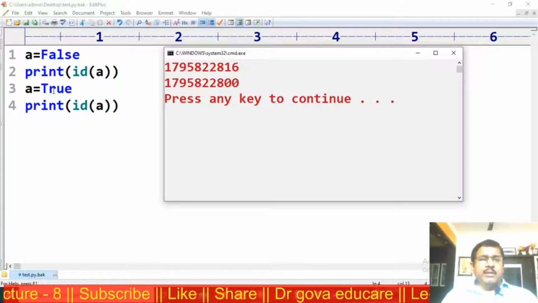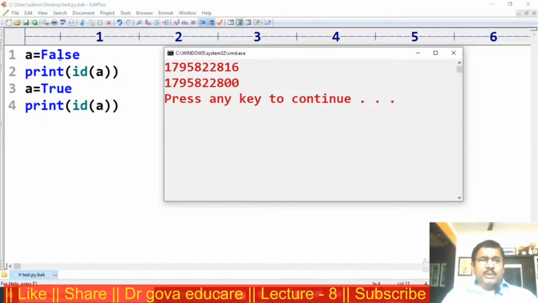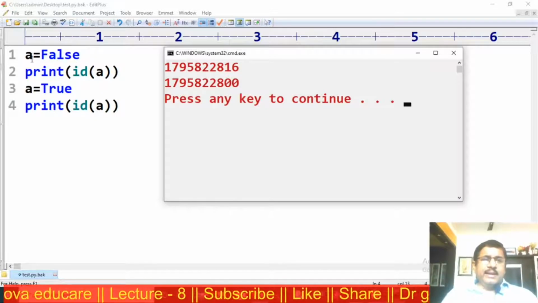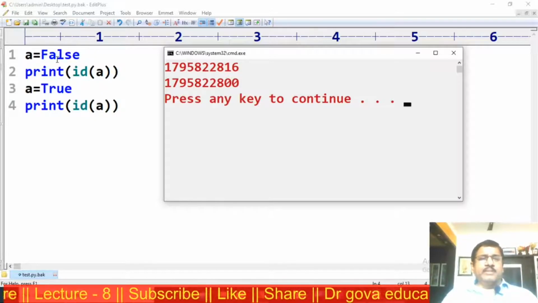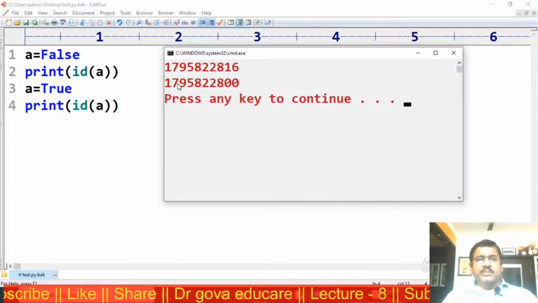We cannot change the value of false to true. Now, this is one object, this is another object. A is a reference to both objects. A is a reference to this object. A is a reference to this object.